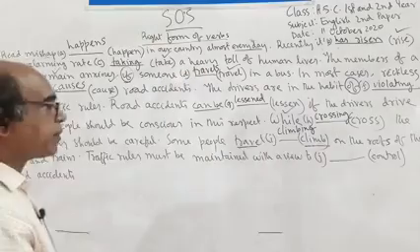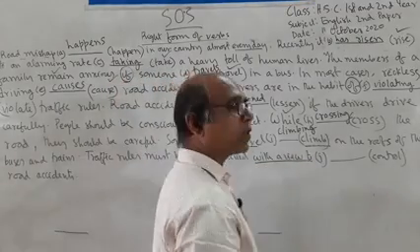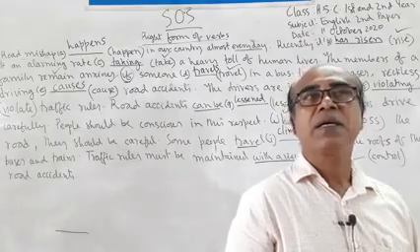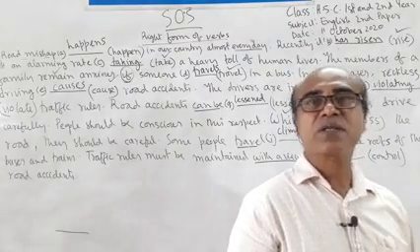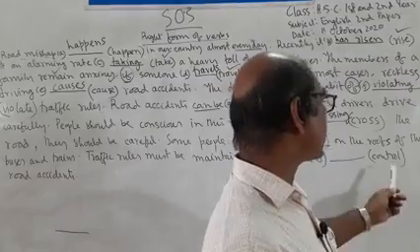Traffic rules must be maintained with a view to. We know that after to, we usually use the present form of the verb, but if you find any phrase which ends with to, then we can use the present participle form of the verb.